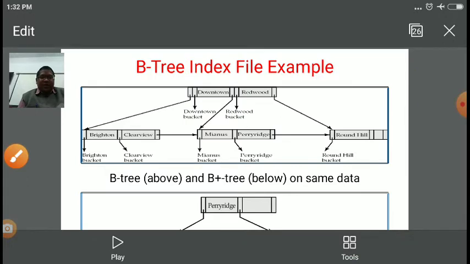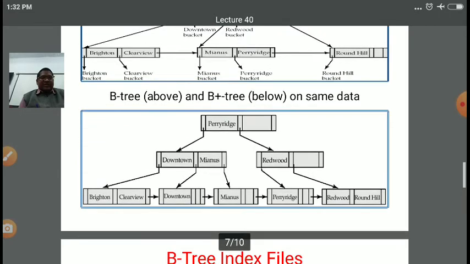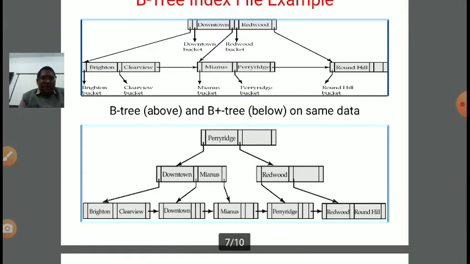So P is the pointer and K is the search key. If you see in the non-leaf, there are three entries, right? This is for the B tree. So above shown is the B tree. Next is B plus tree. In B plus tree, what happened? In B plus tree we have only two entries, P and K.